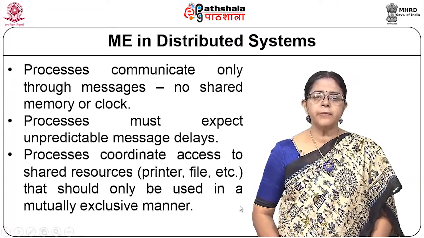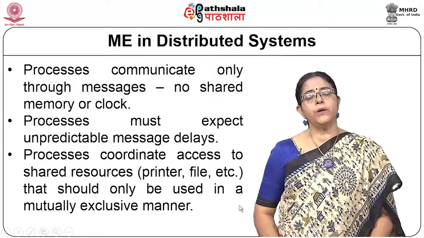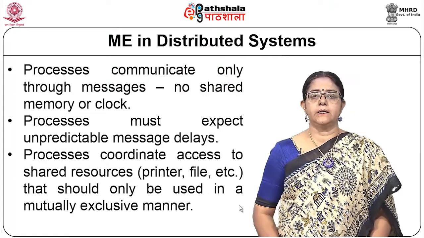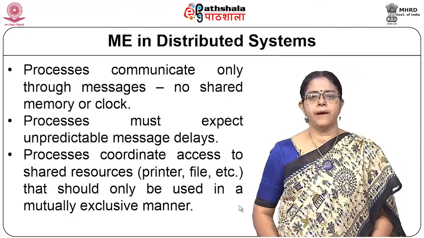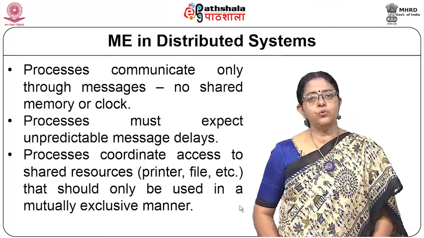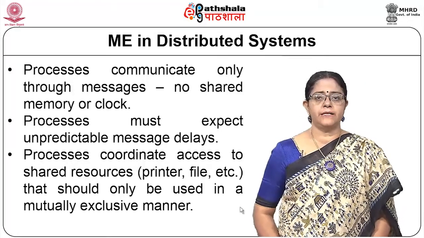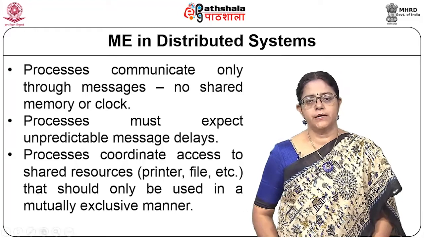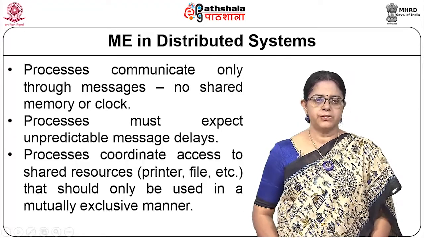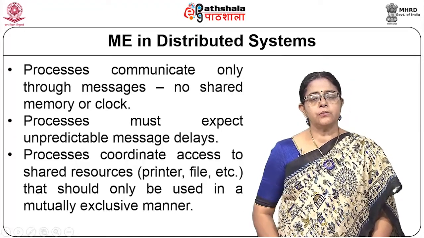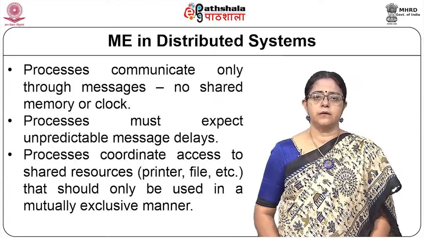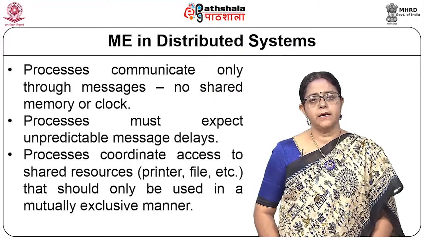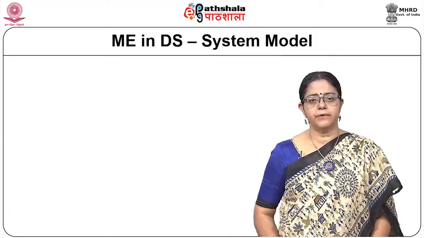In a reliable environment, we can expect that the message sent will be received, but the amount of time required to receive the message after it has been sent is not guaranteed or predictable. So, how to ensure that shared resources are used by these processes in a mutually exclusive manner?